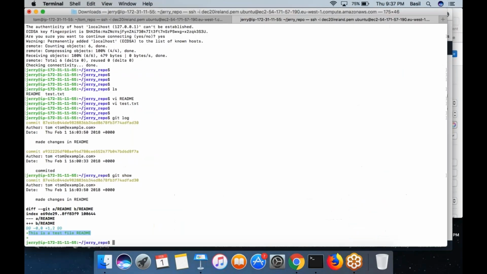Let's say I'm going to modify the readme file. I will open the readme file. Let's say Tom is working on something, trying to fix some login issue. This is the code change by Tom. This is Jerry's computer. Maybe Jerry is making these code changes.